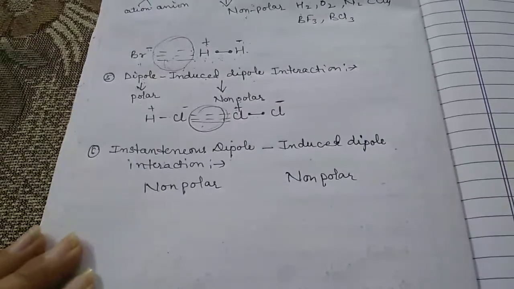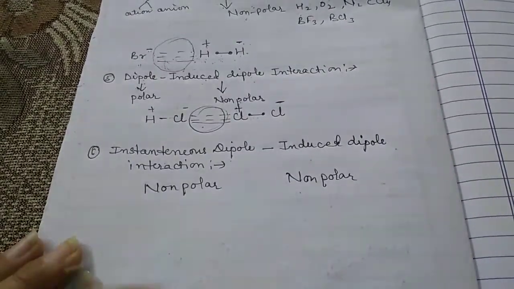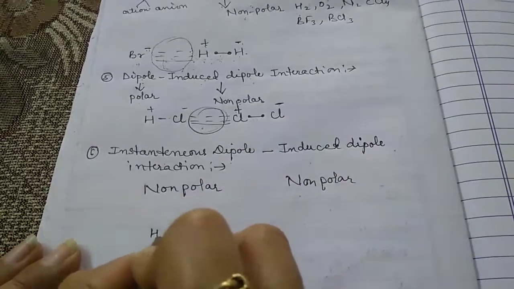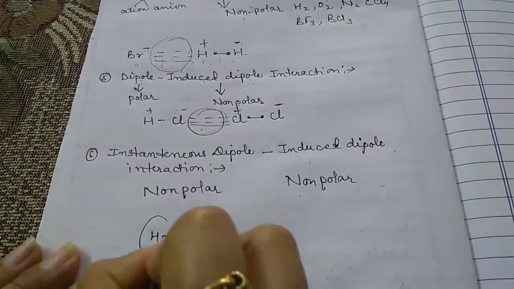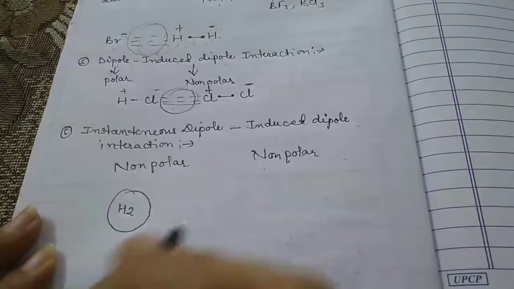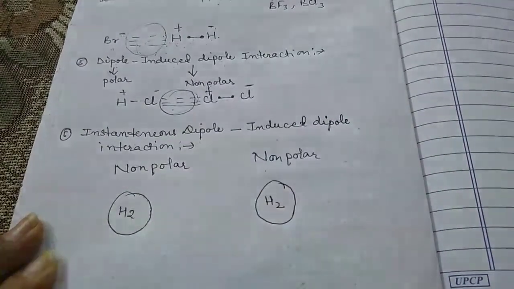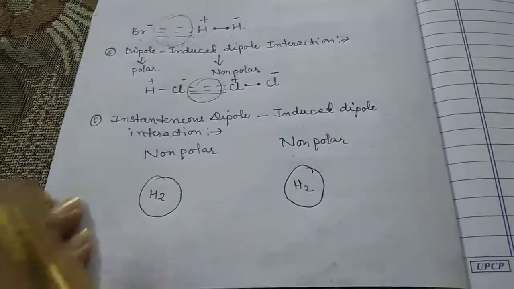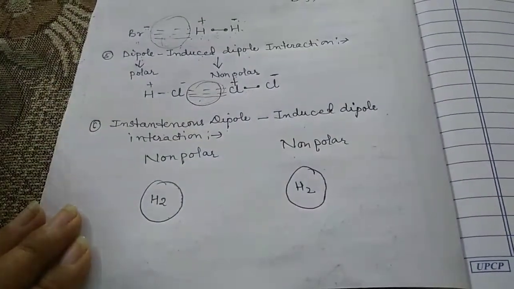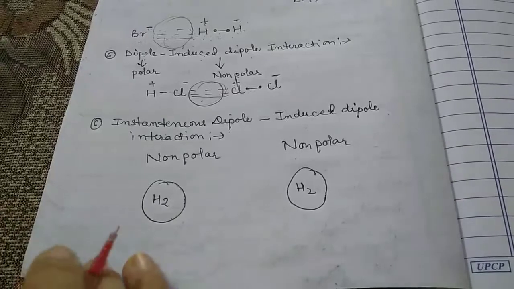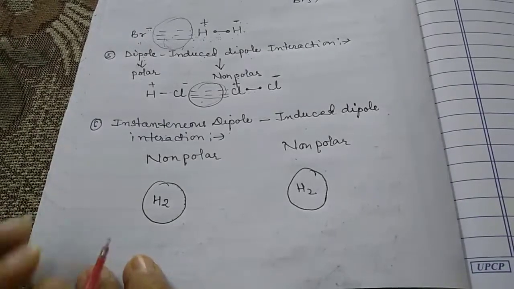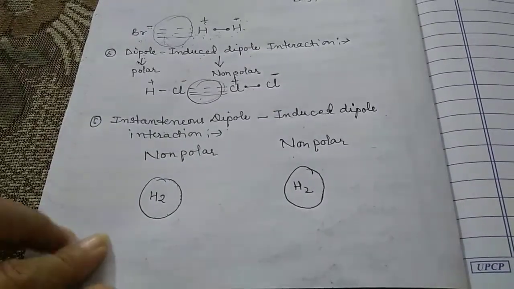Now let us take an example of H2. H2 is non-polar, and here again take the same example, H2, which is non-polar. So what happens at any instant? Let us assume that at any instant the two electrons are present here.